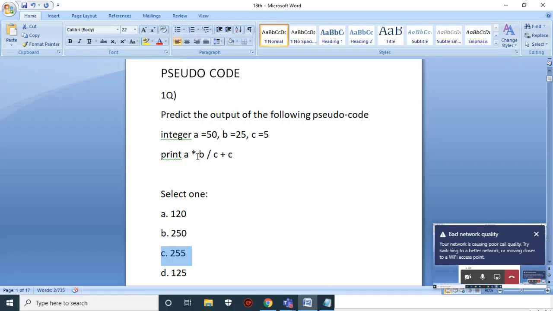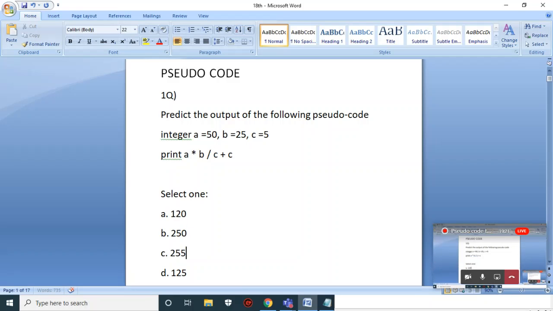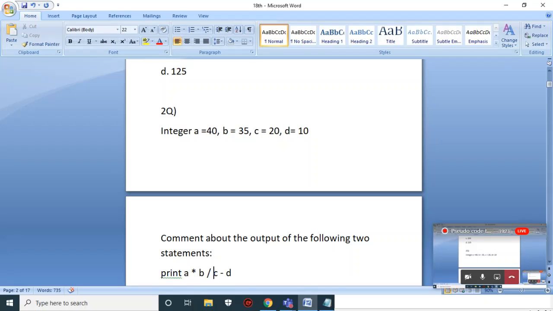The last priority is taken by addition, because compared to multiplication and division, the addition operator has less priority. If we mention any bracket, then that operation should be done first, we know all this stuff. If they have mentioned a bracket, that means they are giving priority to the addition. So based on the priority, you can execute the code. And we'll see the second.